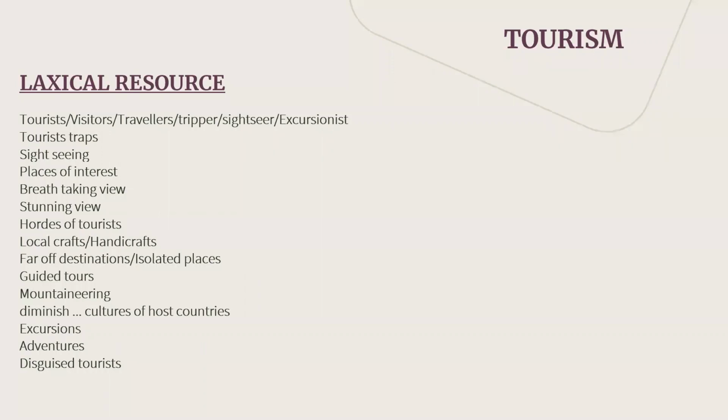So this is a very interesting word we can use, disguised tourist, because there is a major drawback. People have confusion about the drawbacks of tourism. So a drawback of tourism can be tourist traps. Then another drawback can be this, the disguised tourist, right? Then other words we can take as lexical resource. Terrorist, of course, we have taken. Cultural disturbance. It is a very interesting word.